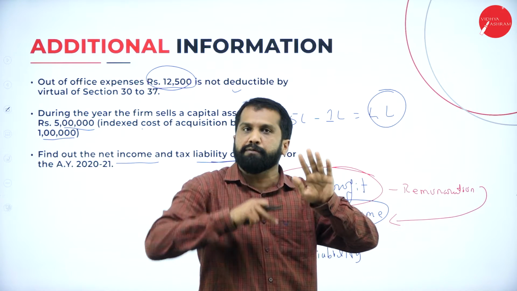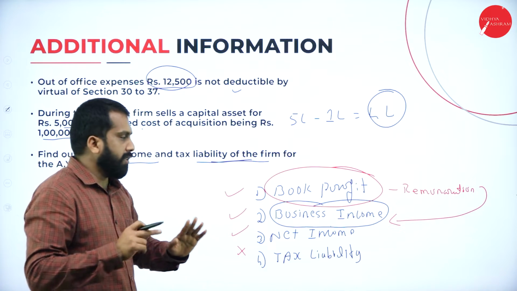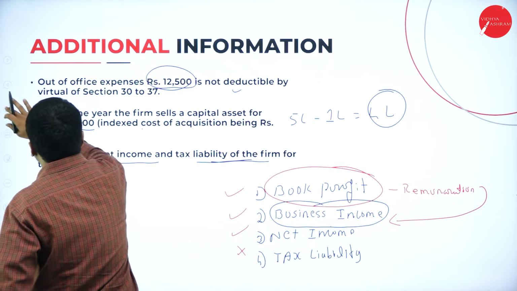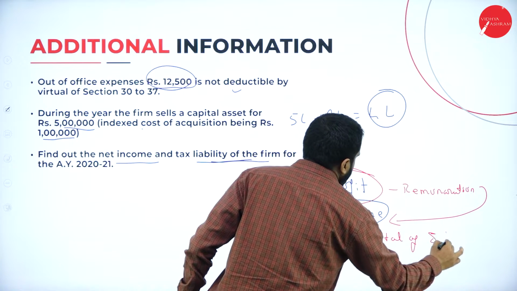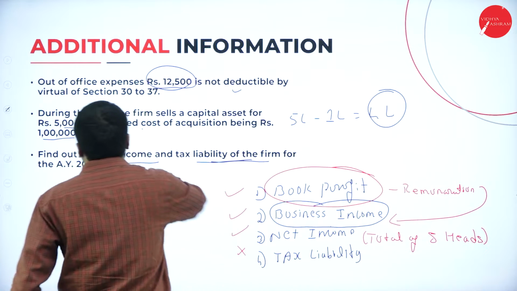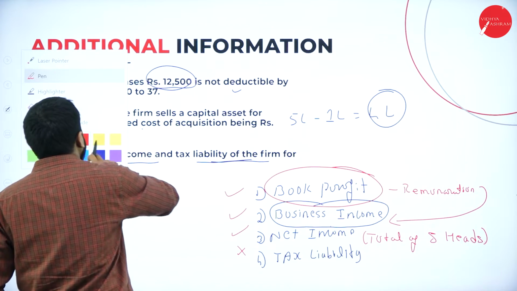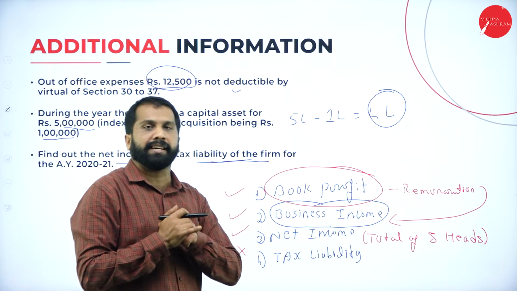If you add all 5, that is called your net income. I'll mention here, total of 5 heads, we call it net income.